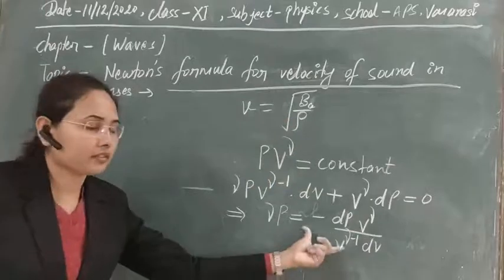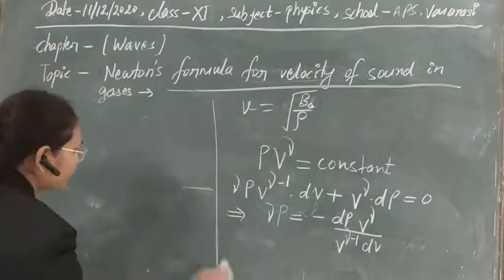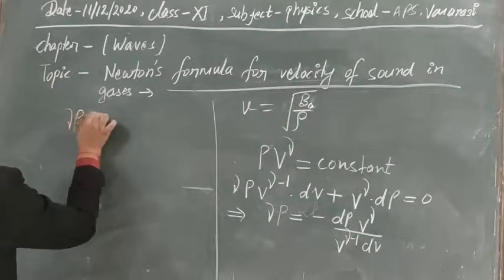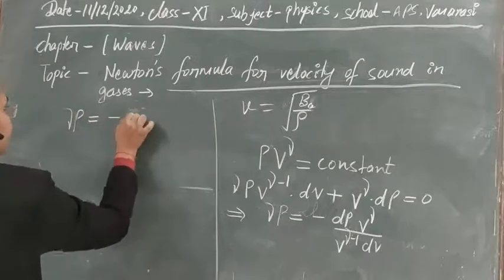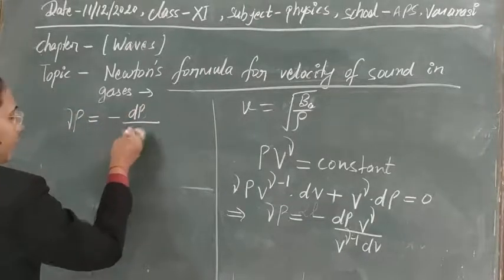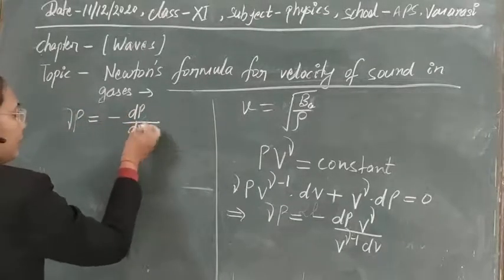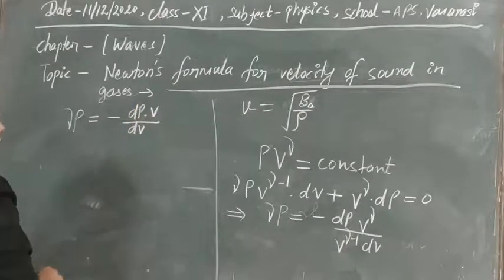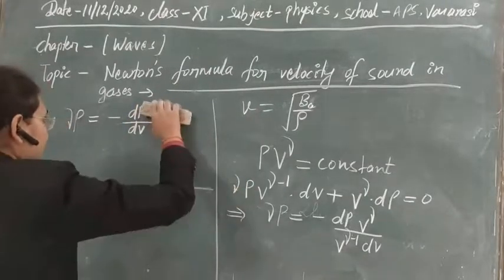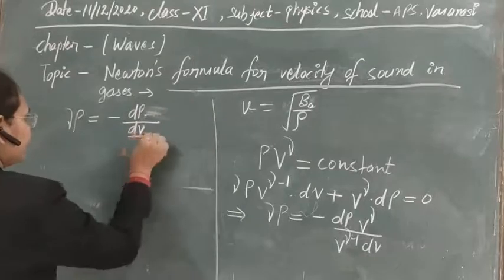Clear? And again just solve it. Then finally we will obtain gamma P equal to minus dP divided by dV by V. Or again, if you solve it for V, you can write it like this.